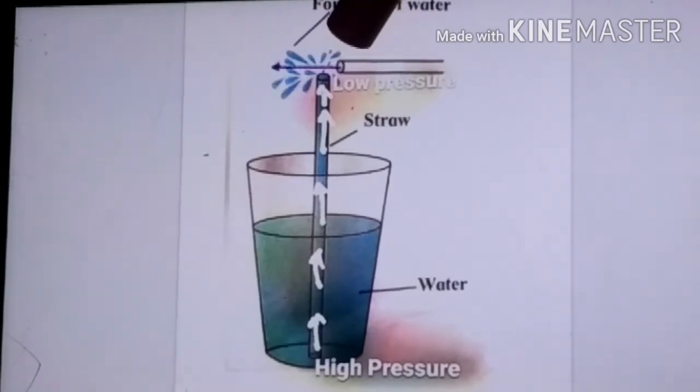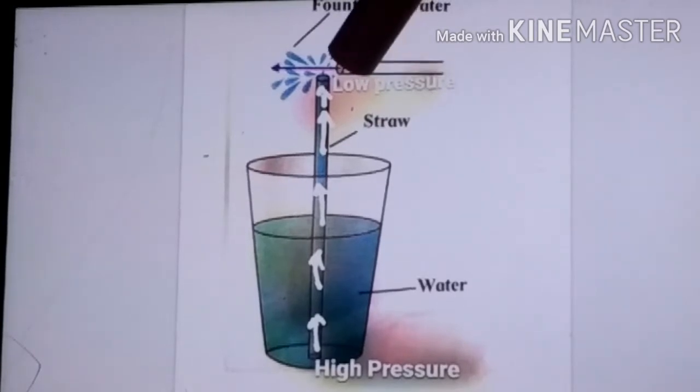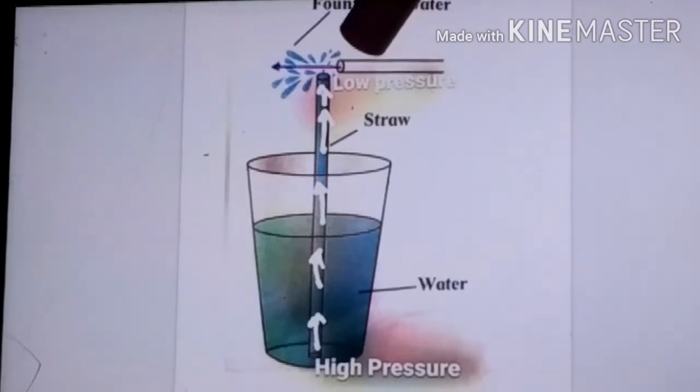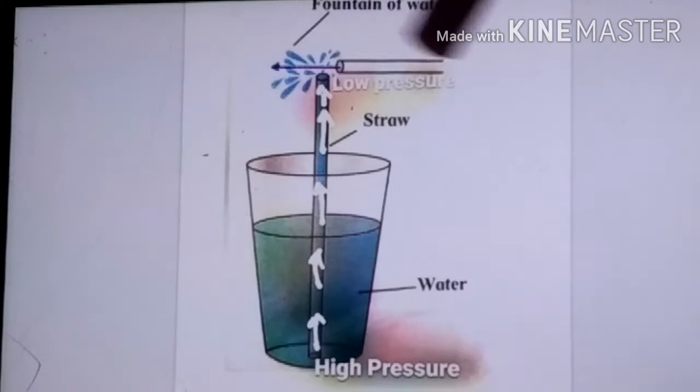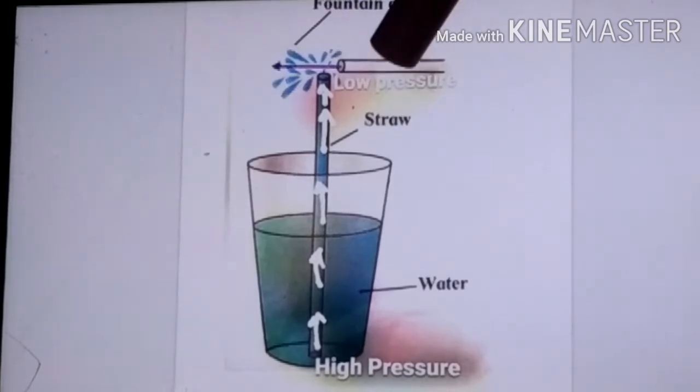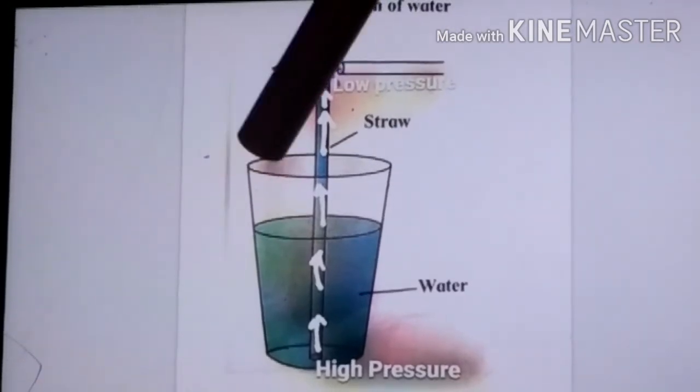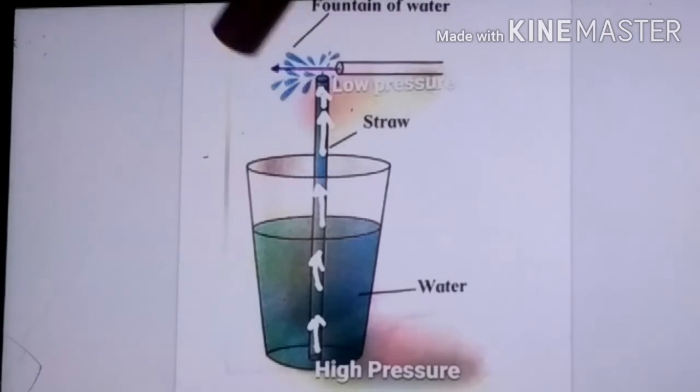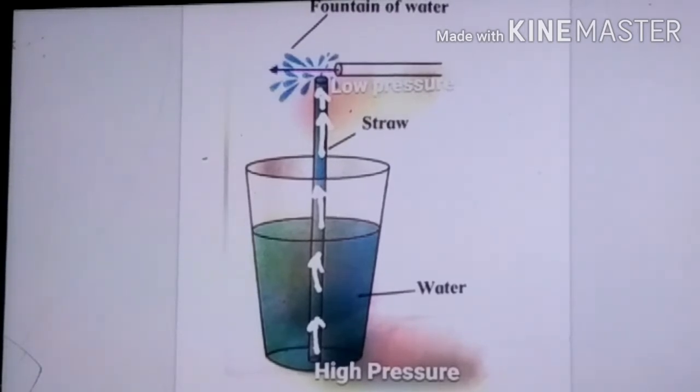And what you have learned about Bernoulli is that when the velocity of the air increases at that part, there will be low air pressure. When I blow, the movement of the air molecules speeds up. Air is present everywhere, you all know that, but for example, if I blow on my hand, you can feel the air.